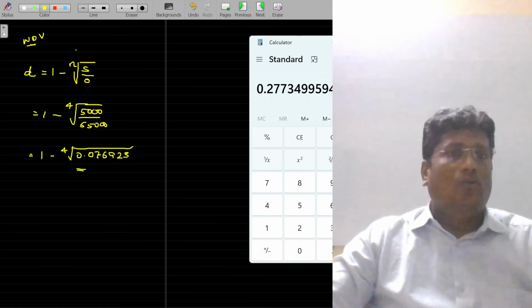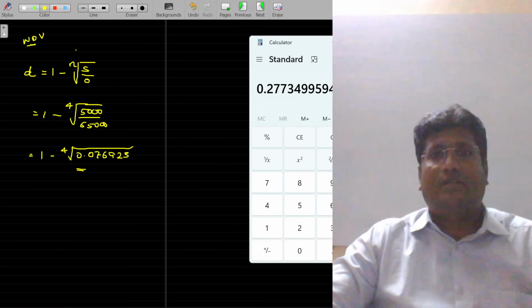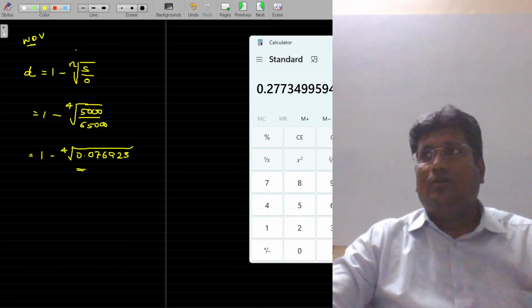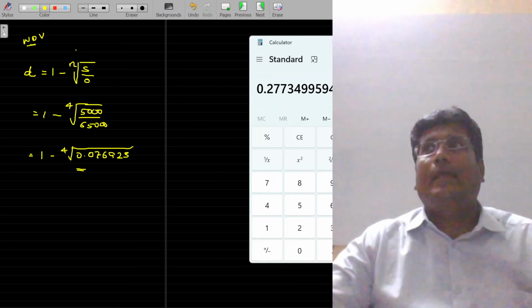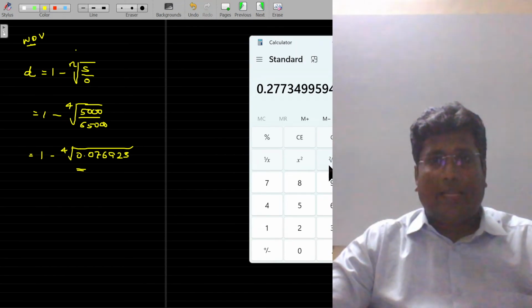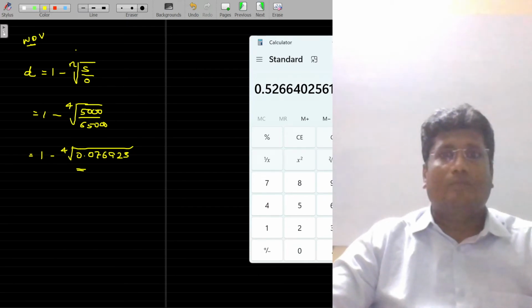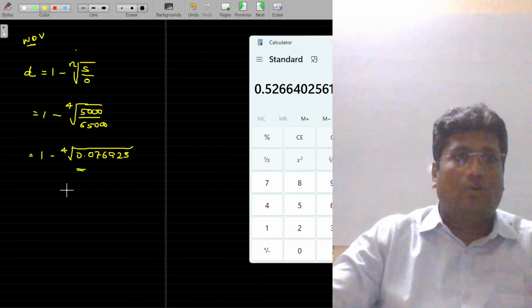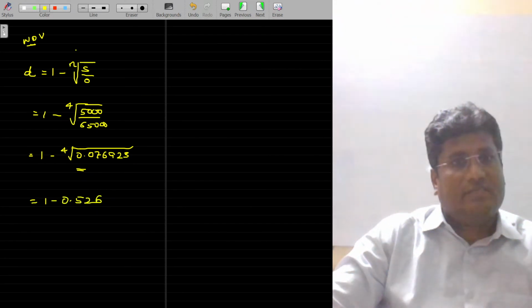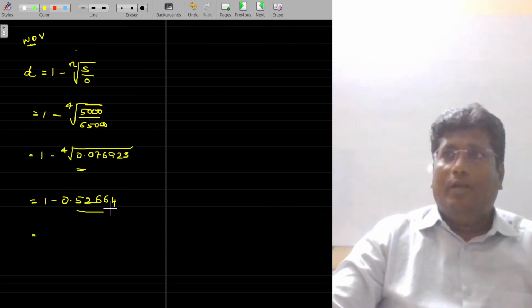The root of 0.07692 is 0.277349959. Verify that. But it's not the fourth root. Fourth root means you have to take one more root, because root of root is the fourth root. I'll take the root once again. The answer is 0.52664. Then 1 minus 0.52664. Are you able to get this answer in your non-scientific calculator?